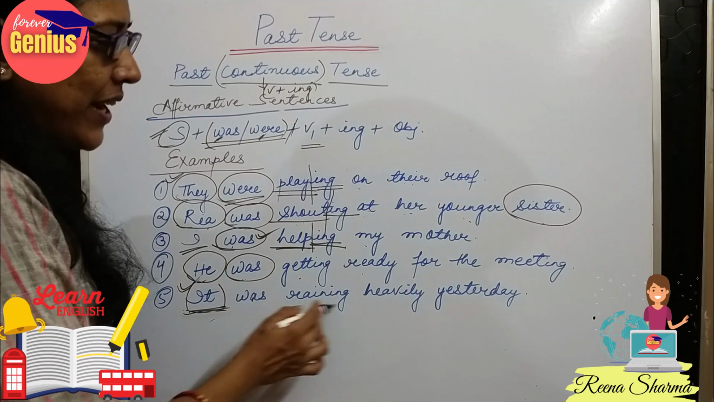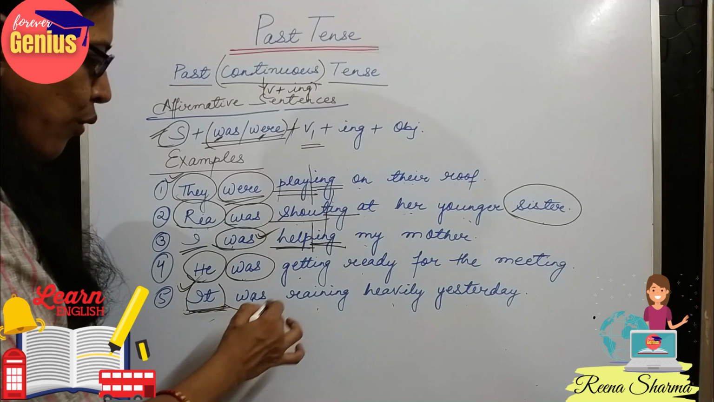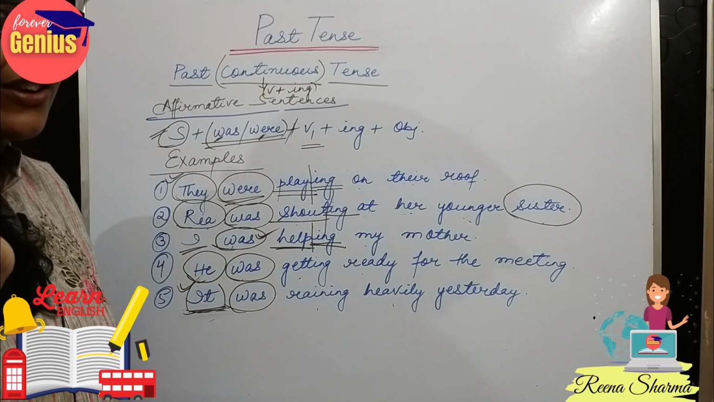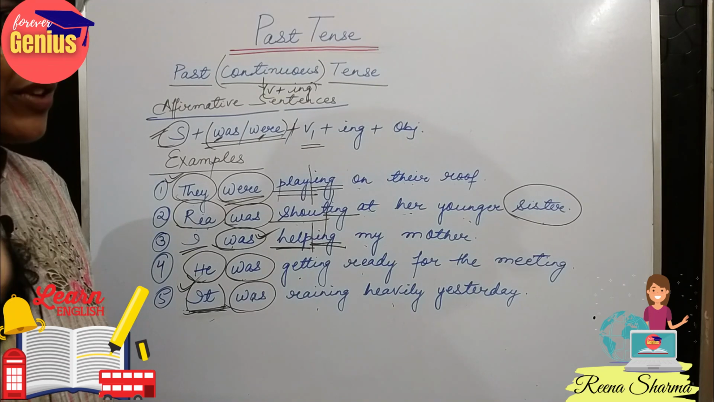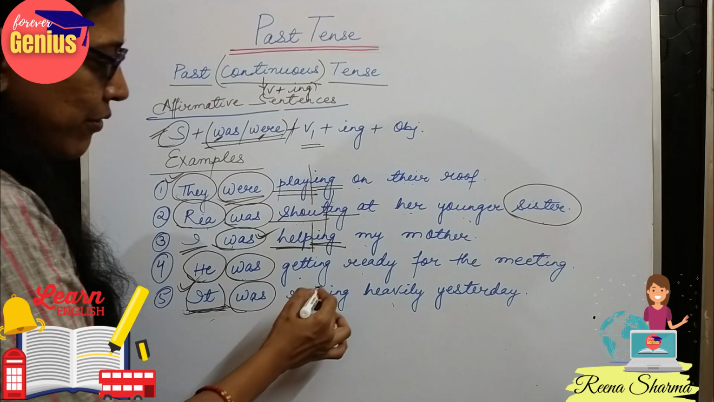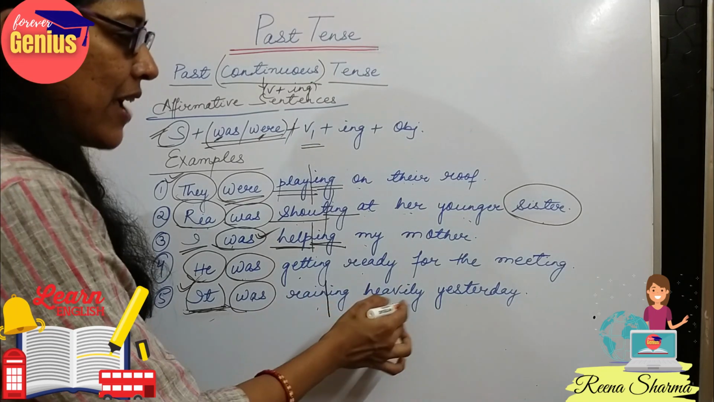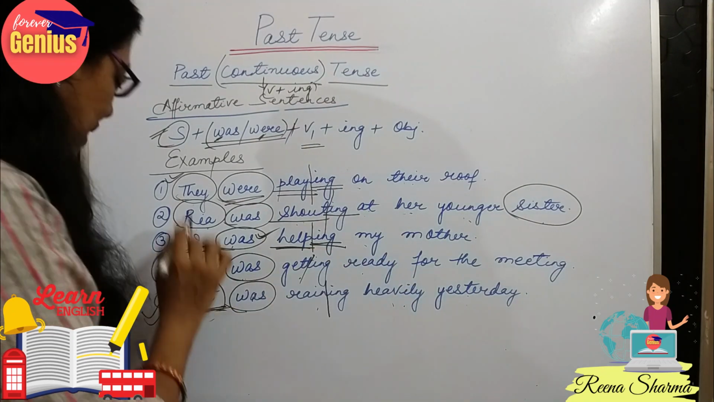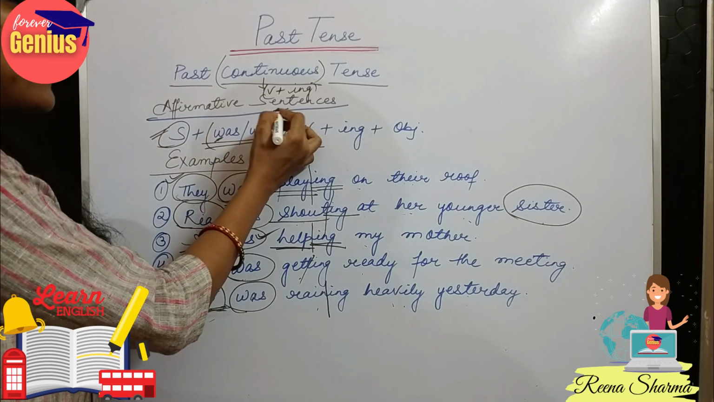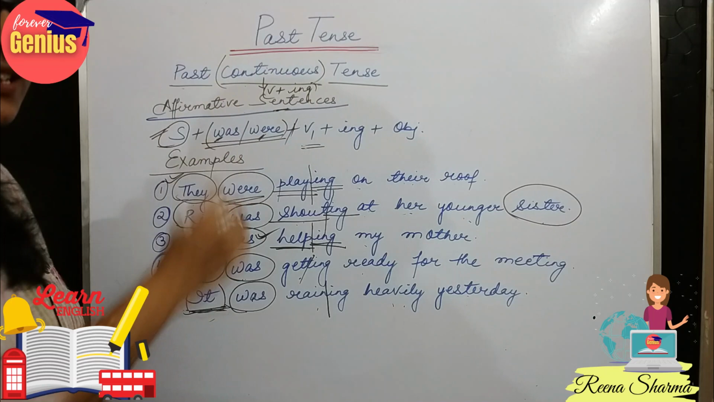So it was raining heavily yesterday. So was, because we cannot count it. Though there are lots of raindrops, we cannot count them. We will always take it into singular form. So it was, with rain I am using raining heavily yesterday. So these are the cases when we are dealing with affirmative sentences in case of past continuous tense.